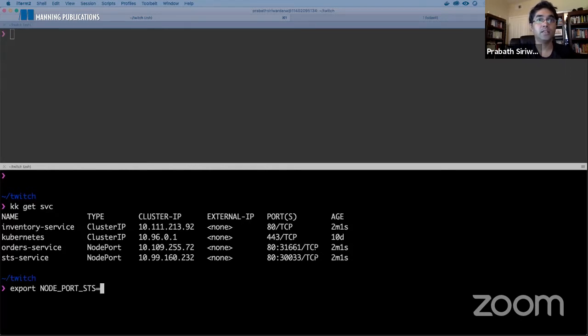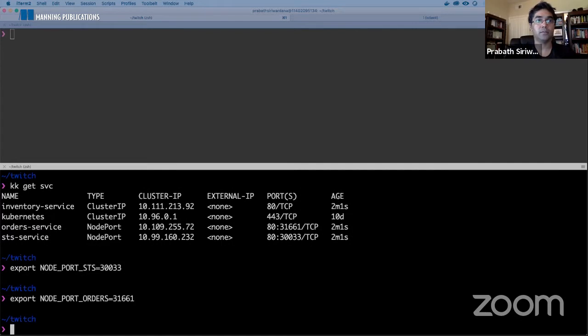Now the STS node port is this one. And I need to export another one, the node port of the order service. This is the node port of the order processing microservice.